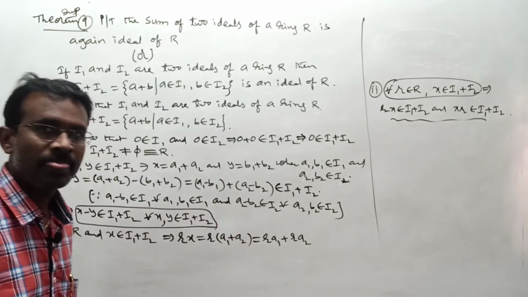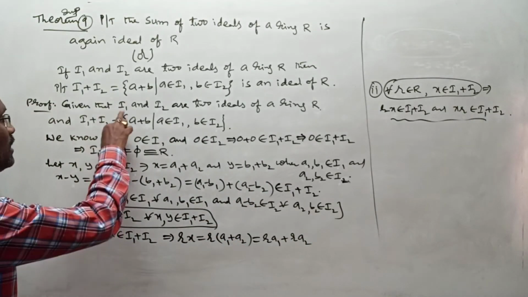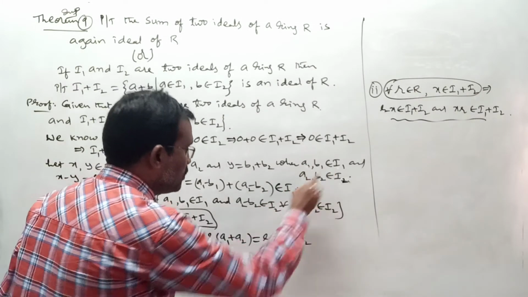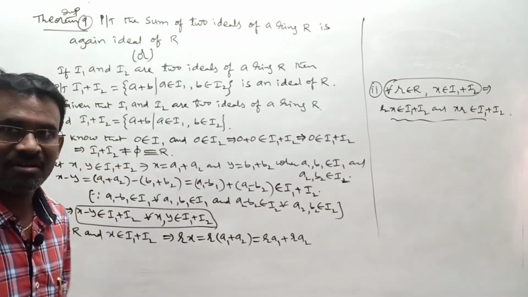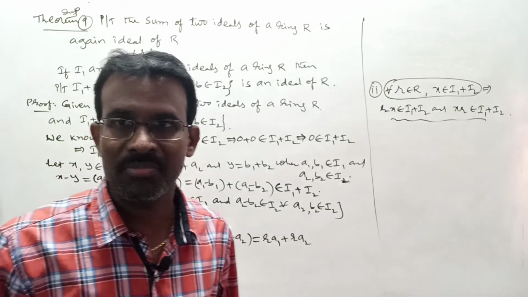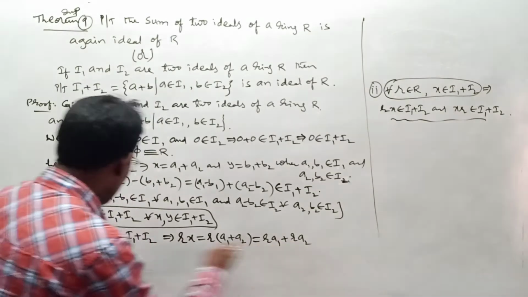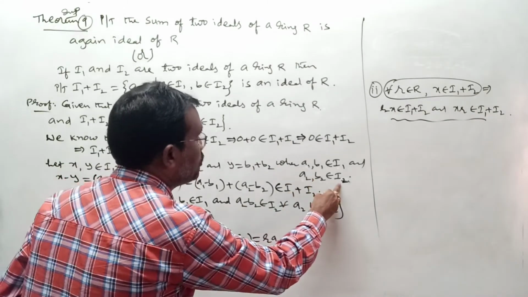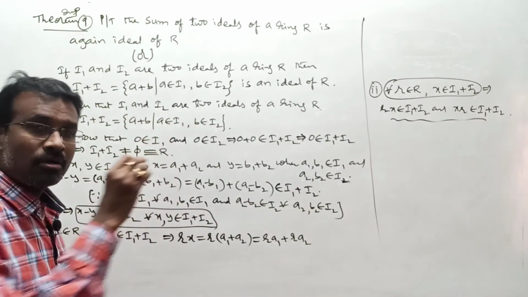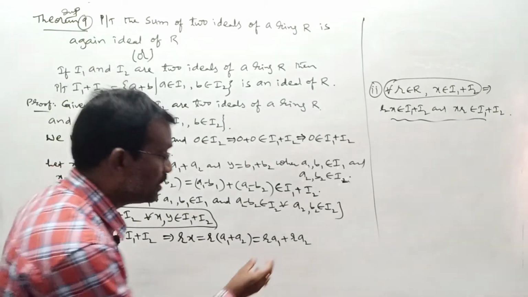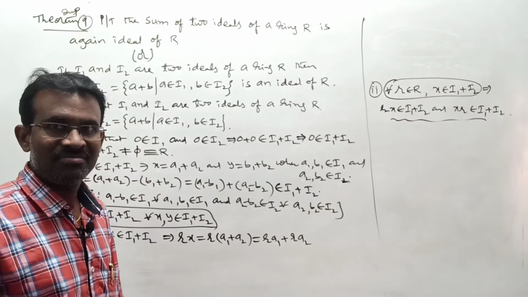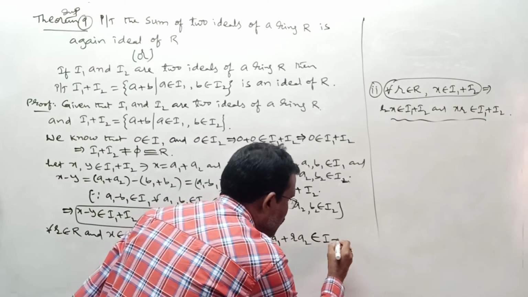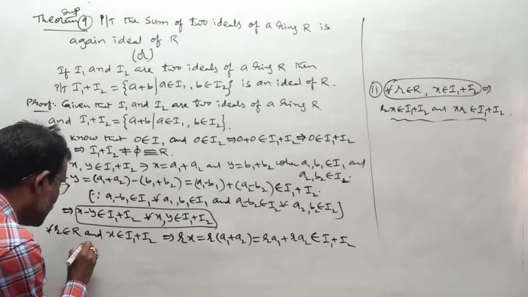Remember here, I1 is an ideal of R, and R belongs to R and A1 belongs to I1. So R into A1 should be in I1, according to the left ideal condition in I1. In a similar way, R belongs to R and A2 belongs to I2, as I2 is an ideal. According to the left ideal condition in I2, RA2 belongs to I2. Understood? This total sum belongs to I1 plus I2. The reason is this, clearly.